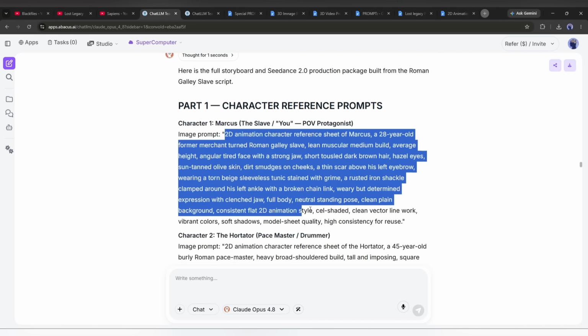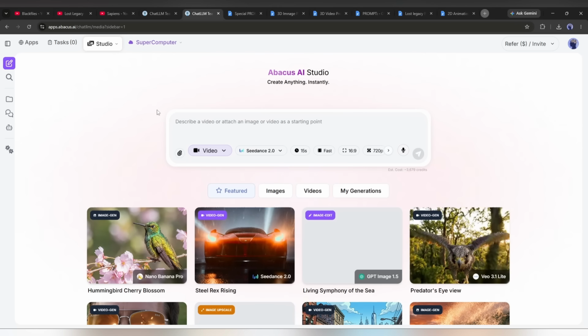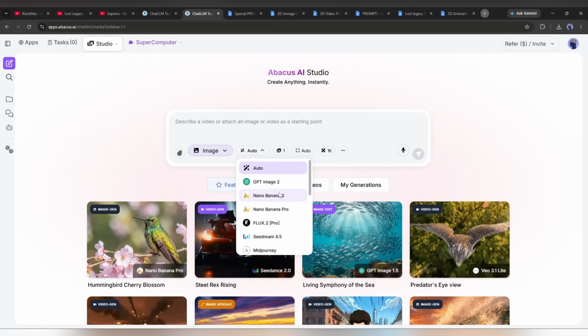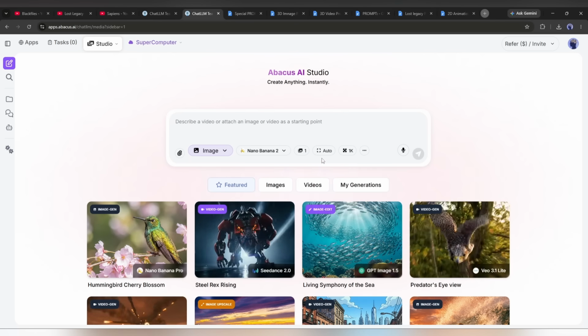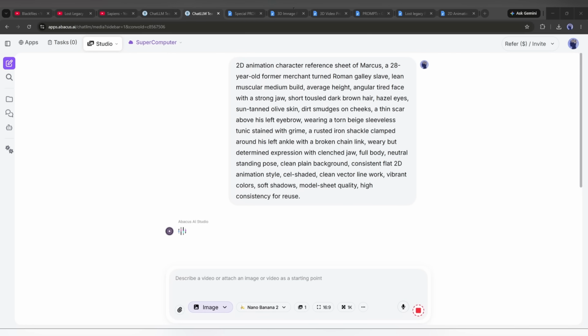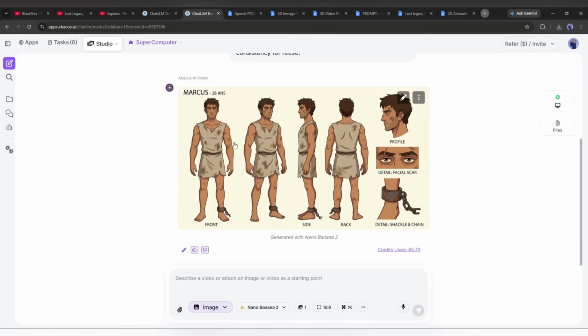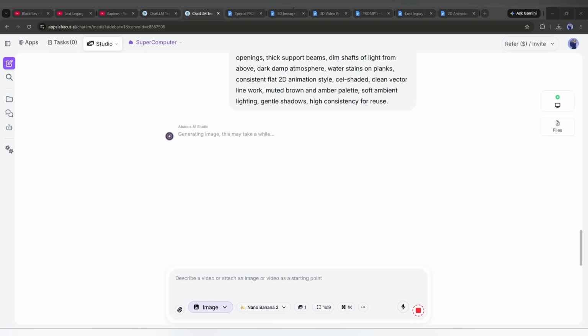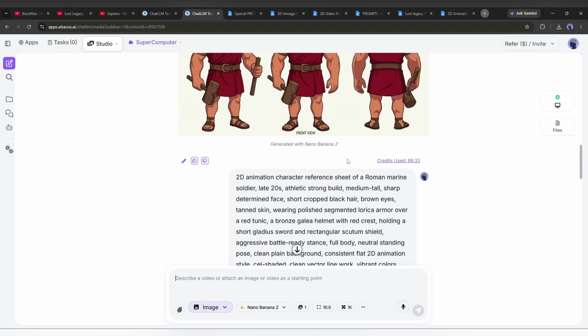I will copy the first character image prompt, then come to the Studio tab, select the image generation option, and set all other settings like image model, aspect ratio, and other settings. Once done, enter the character image prompt and hit the Generate button. And here it is. Our first character is ready. Now, in the same method, create all other character and location images. Okay, our reference images are ready.